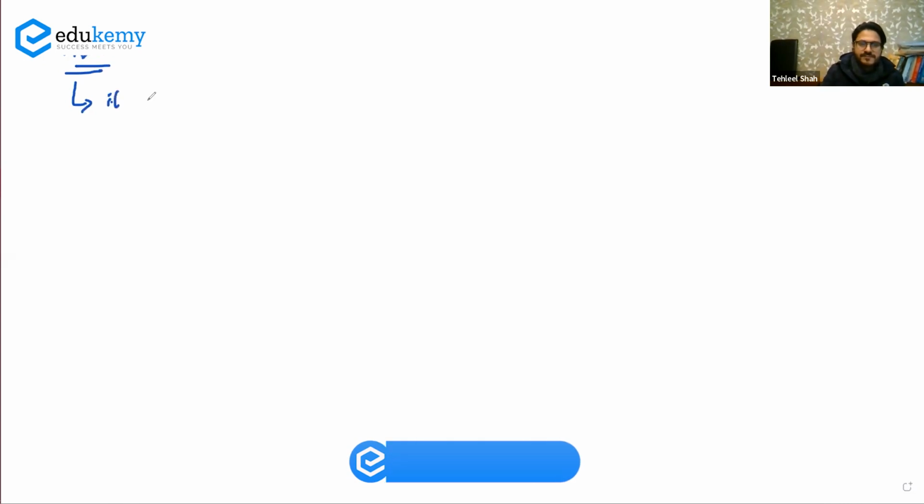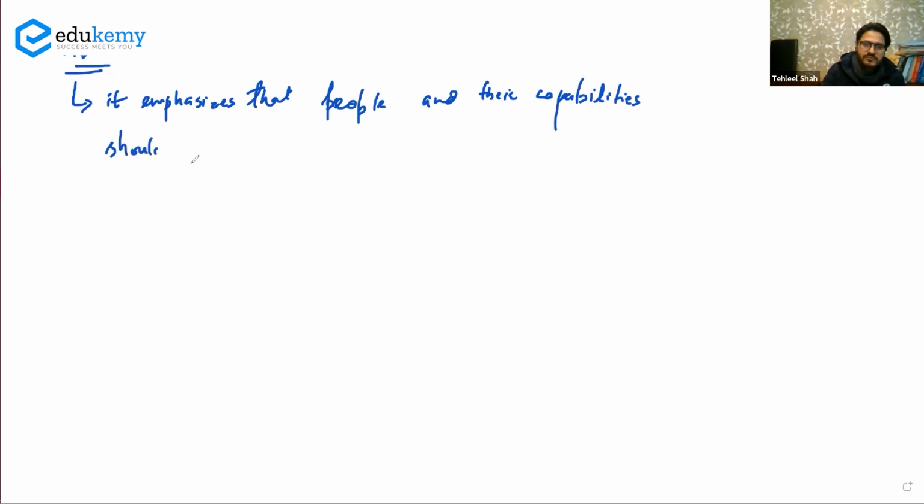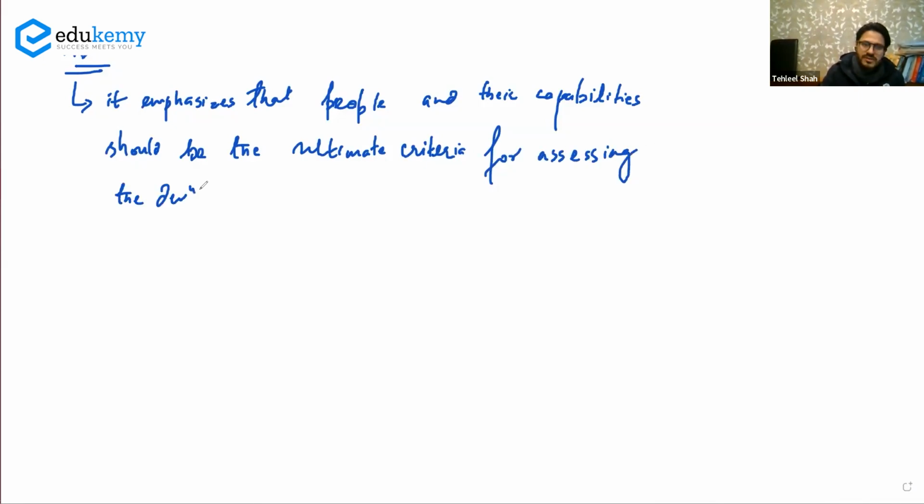It emphasizes that people and their capabilities should be the ultimate criteria for assessing the development of a country. So it emphasizes that people and their capabilities should be the ultimate criteria for assessing development of a country.